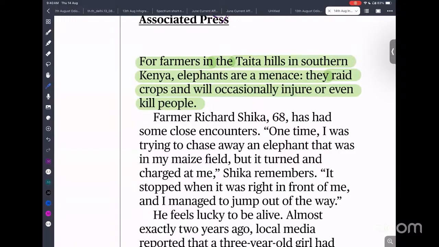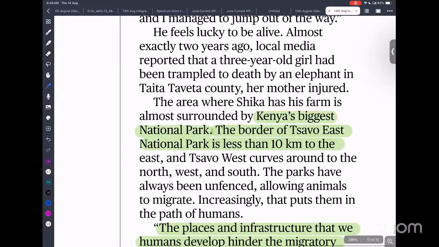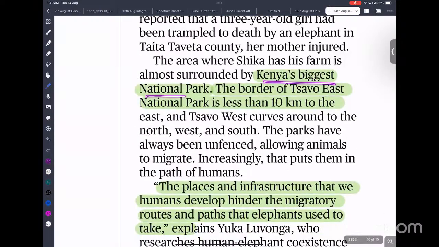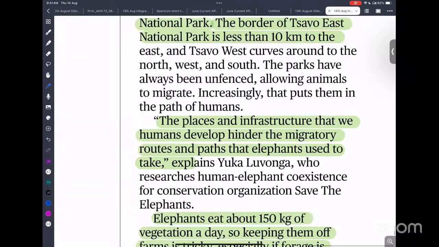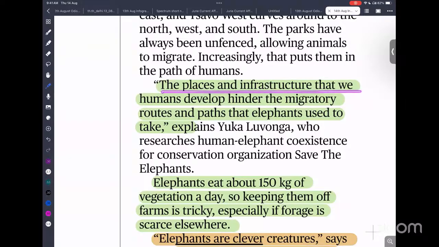To avoid this kind of problem, farmers in the Taita Hills in southern Kenya, where elephants are a menace, raid the crop and occasionally injure or even kill people. The same thing is happening not only in Kenya but also in India. Kenya's biggest national park, Tsavo East National Park, is less than 10 kilometers from the people, and the infrastructure that humans develop hinders the migratory route.